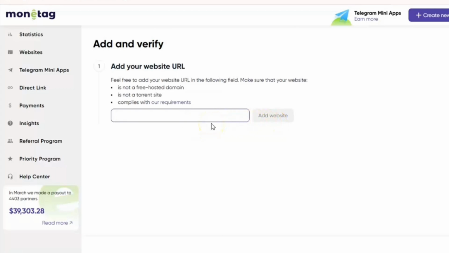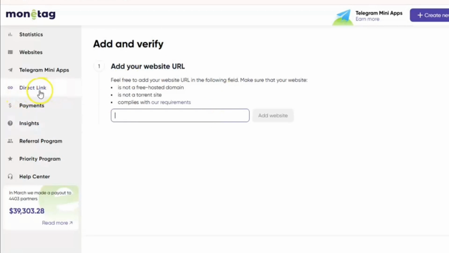And after you do that, there will be a file that you need to download from here. When you download it, it will be on your PC, and you need to upload it to your website's root. Okay, and you'll be good to go. Anytime people are visiting your website, Monetag will provide necessary ads to them, and whenever they click them, you'll be earning here. That's how it works.